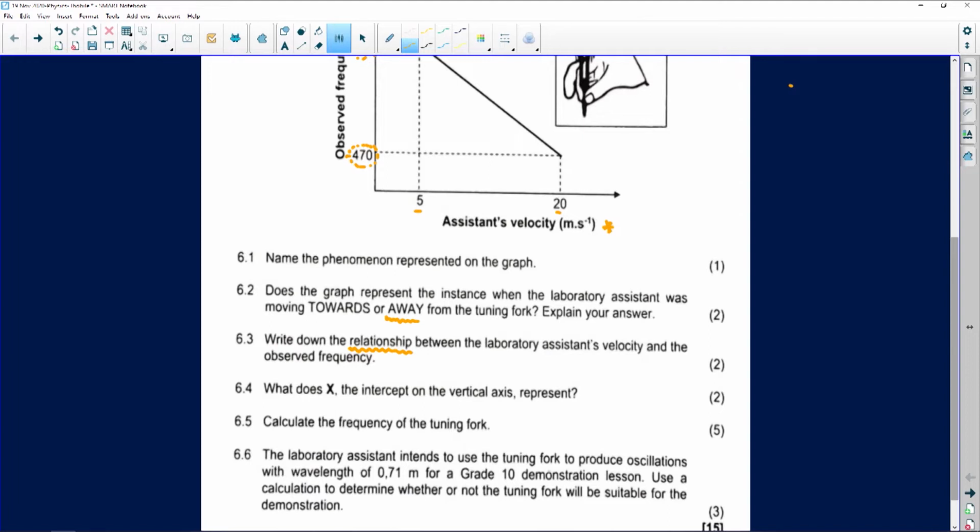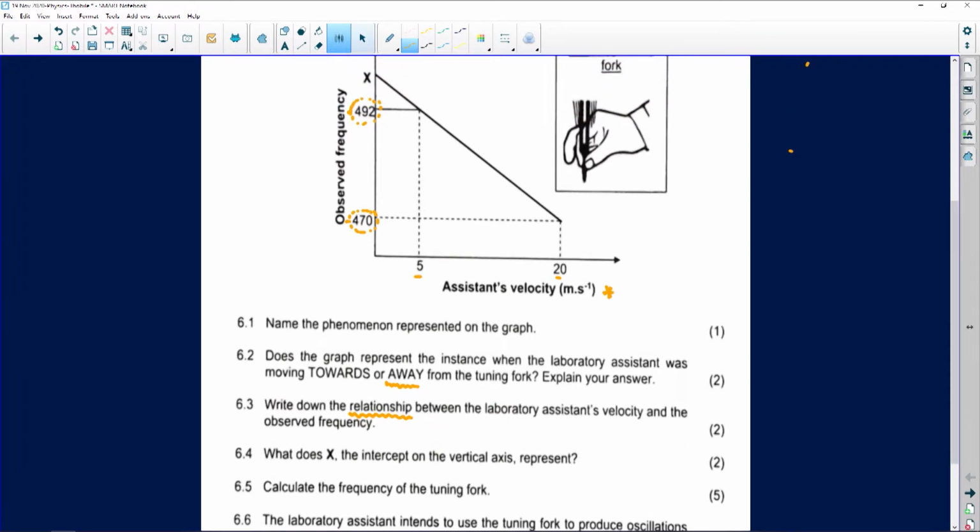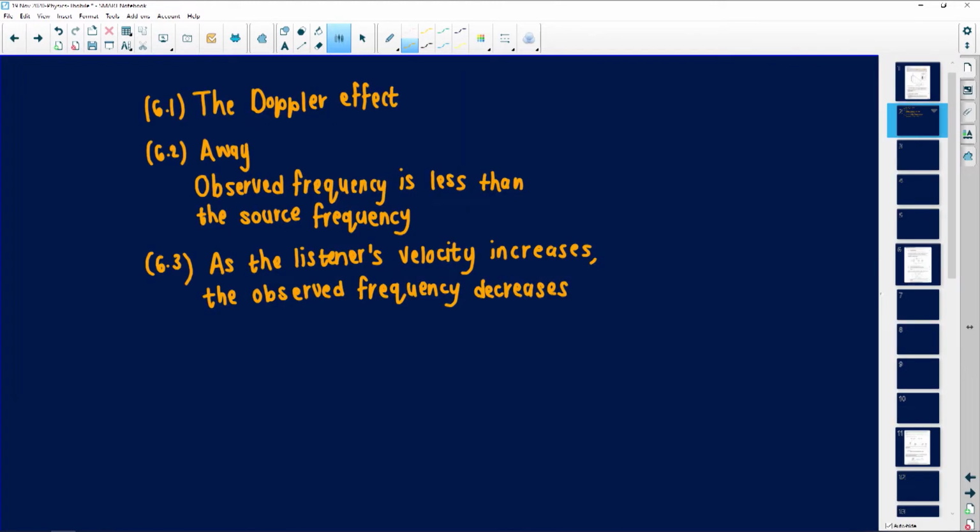It represents the frequency of the source. Remember, this is the observed frequency. That is the frequency of the sound source. That's what the x will represent.